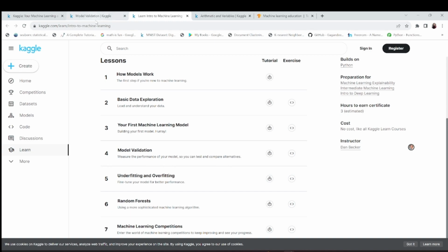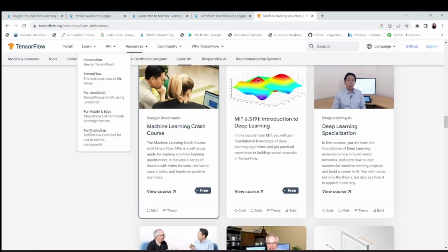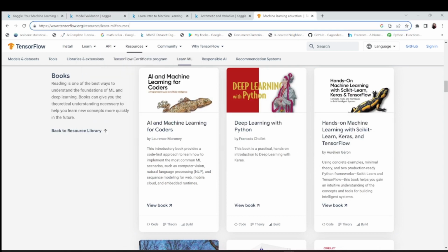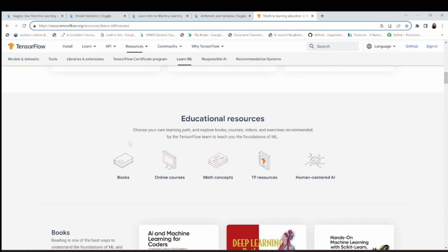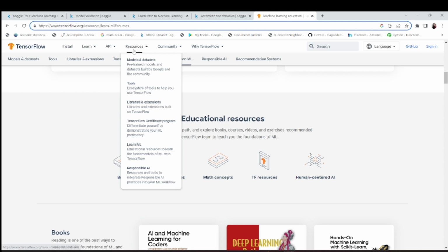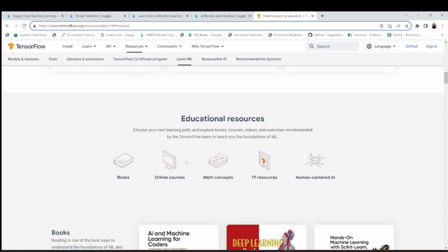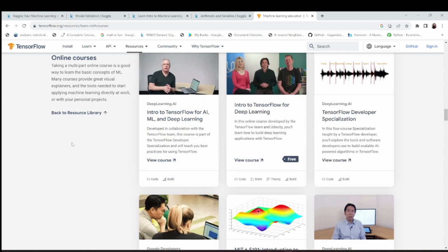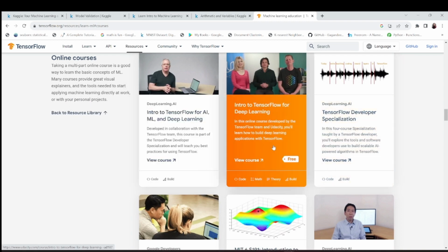So now moving on to our next resource, and that is tensorflow.org. So I'll be providing these links in the description box also, don't worry. And here, this TensorFlow, it is giving you many resources also. Learn ML, libraries, extensions, even books you can get here. So when you go for online courses, you would find here some courses which are free and which are not free. So you can always opt for courses which are free.